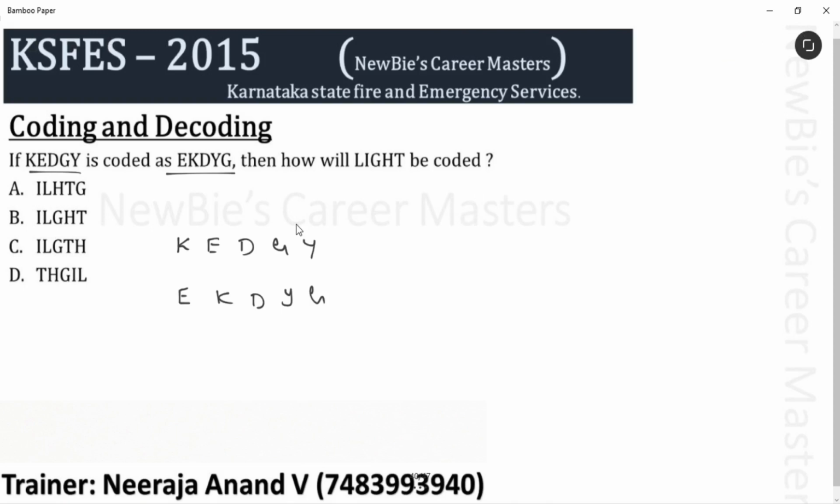Very easy question, right? See? You have to keep the third letter as it is. First letter comes to second place and the second letter comes to first place. Then, see, fifth letter comes to fourth place and fourth letter comes to fifth place. The simple it is. Let's use the same logic to code this LIGHT.